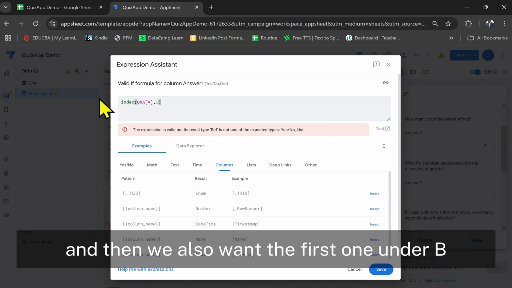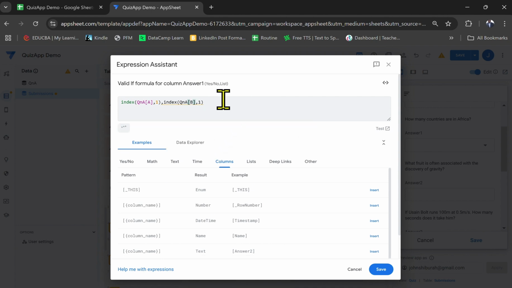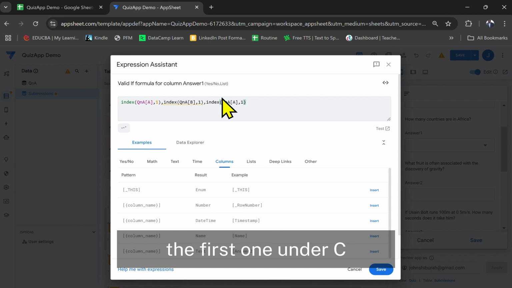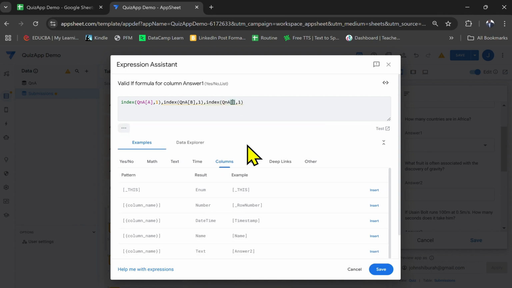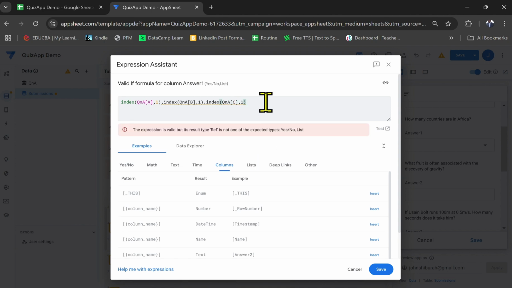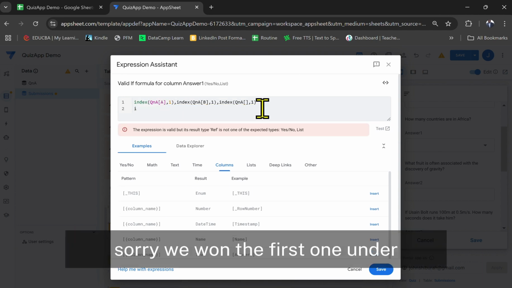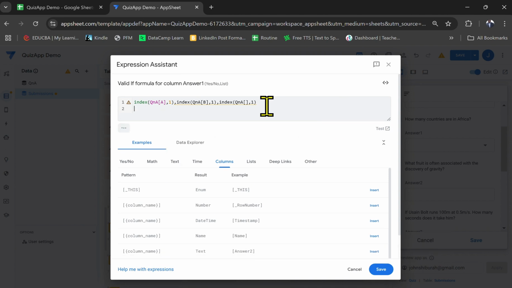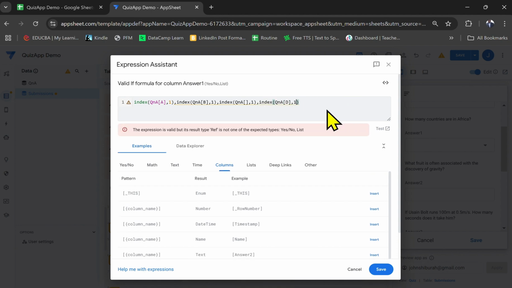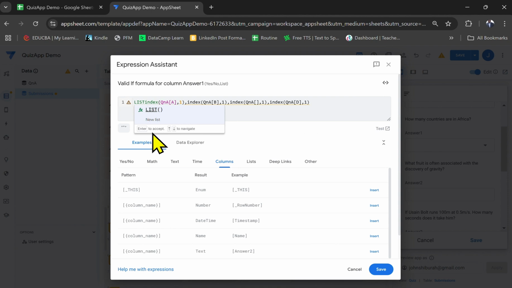And then we also want the first one under B, the first one under C, sorry, we want the first one under D. So index Q&A B 1. So we can list this.